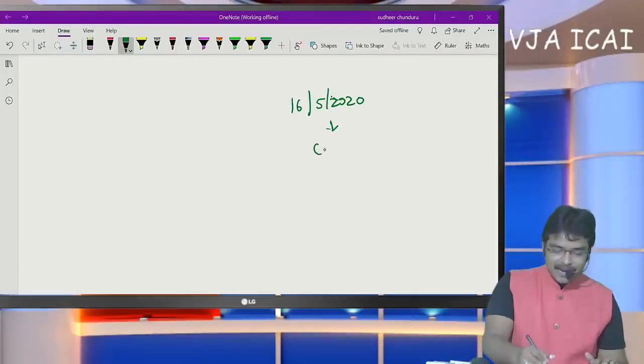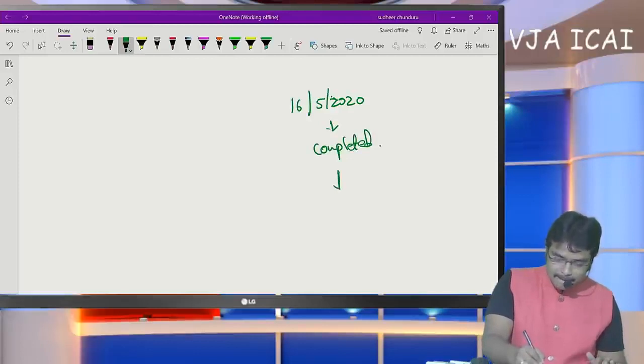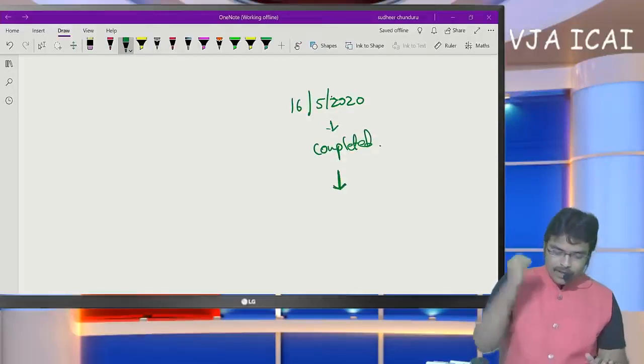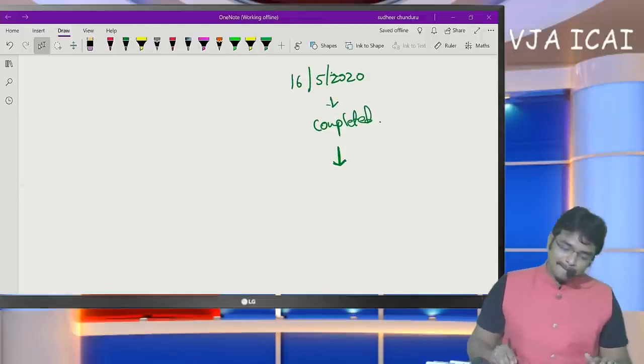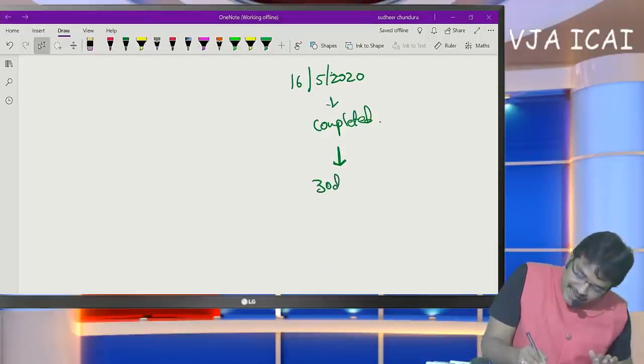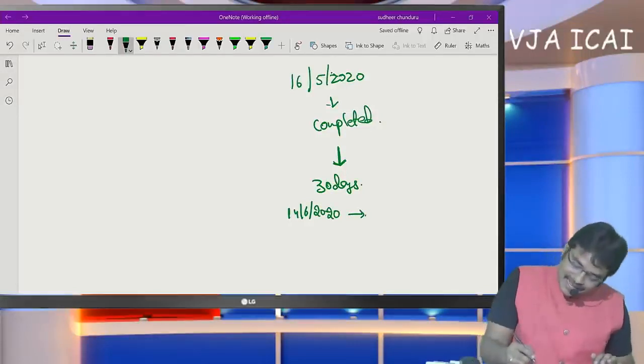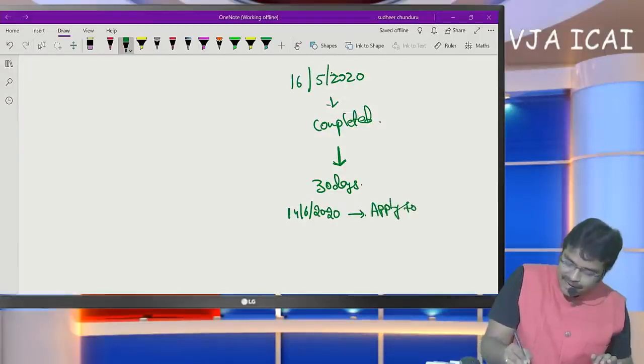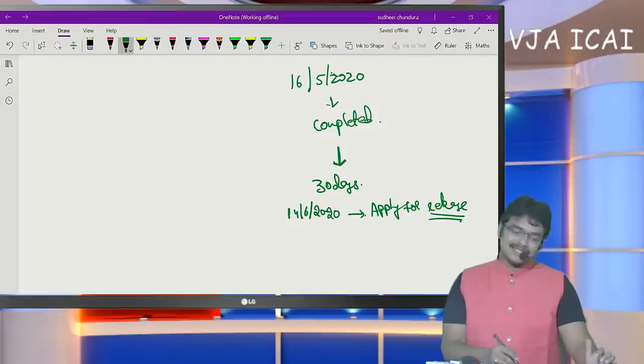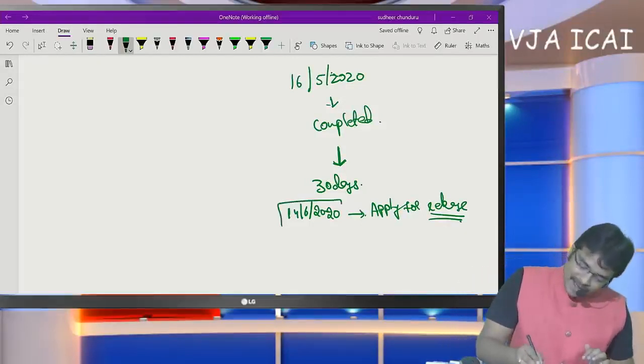The thing to be remembered here is, if today's search has been completed, within 30 days, 14th June 2020, the SSE has to apply for release of the assets. So now I am discussing the time limit for release of the assets seized. The SSE has to apply by 14th June.